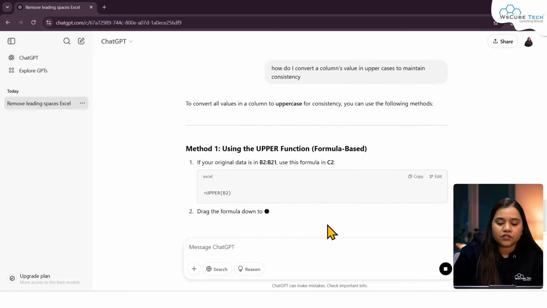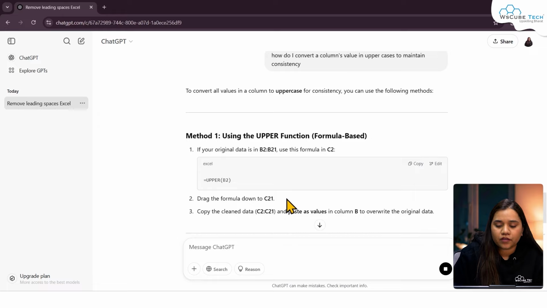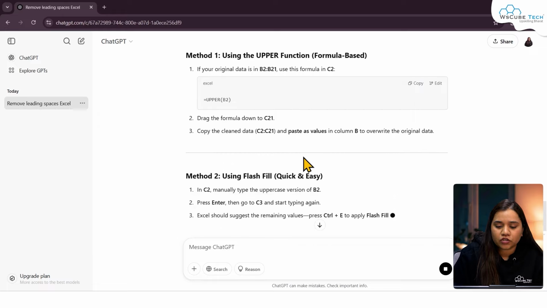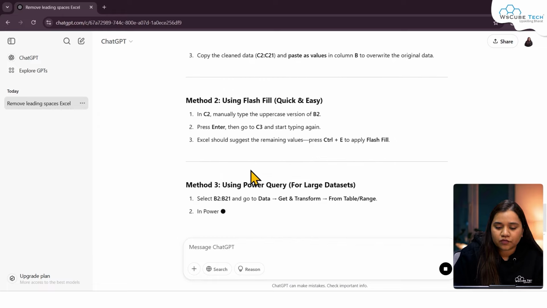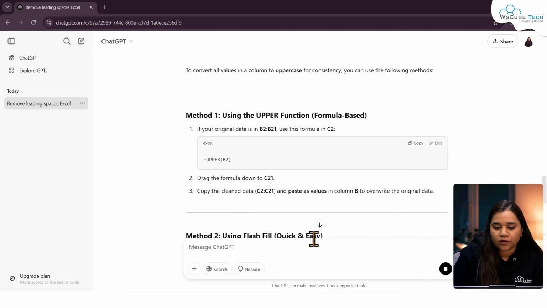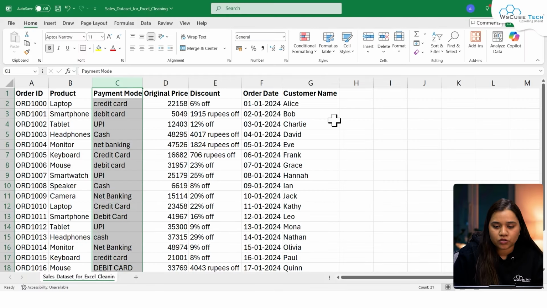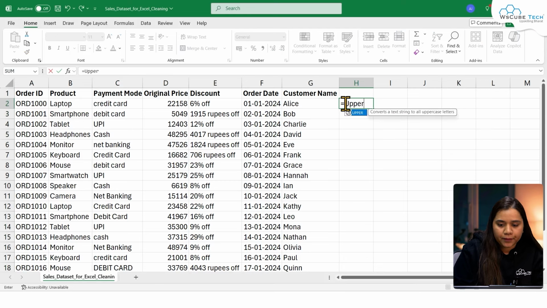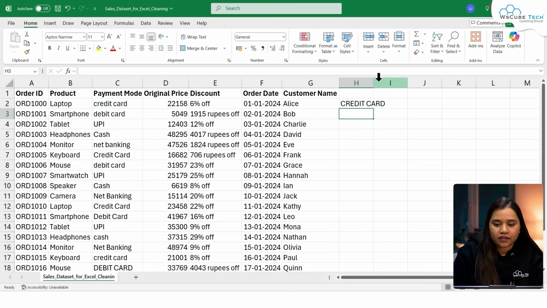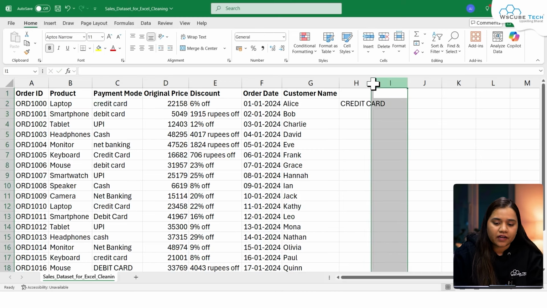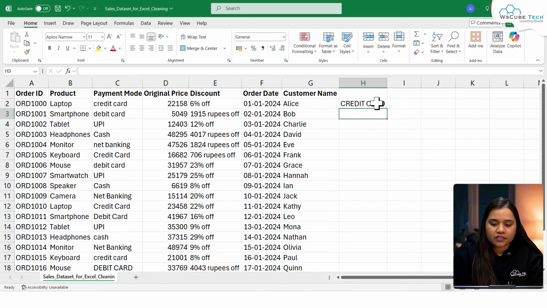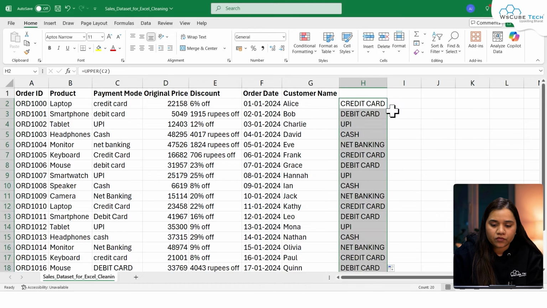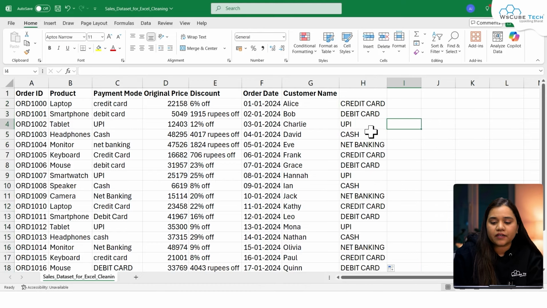So for upper, it's using an upper method over here where the formula is nothing but the upper function. You can also utilize flash fill in here or again Power Query Editor to do this. Let's utilize this upper function. So if I write is equal to upper and give my text in here, close this, press enter. Here I'll be getting credit card. Okay. And let's double tap it till the bottom. So we will be getting credit card, debit card, UPI, cash.